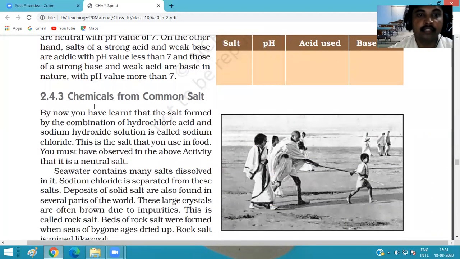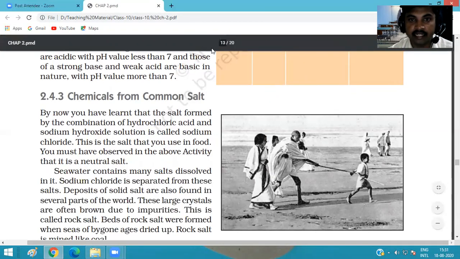Okay, then chemicals from salt. So we already discussed that by the process of neutralization we get salt, and different methods are also present to prepare the salt. So we know that by the reaction of acid and base, which acid? HCl, and base NaOH, sodium hydroxide. By the reaction of both acid and base, we form a salt that is sodium chloride, NaCl.